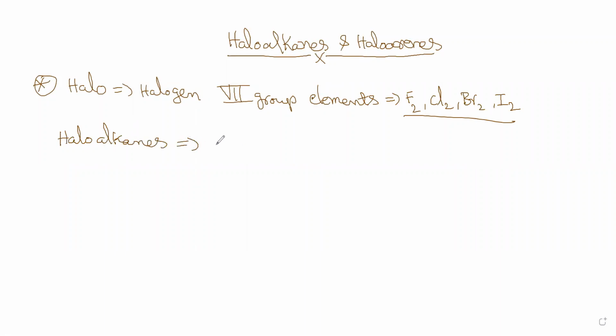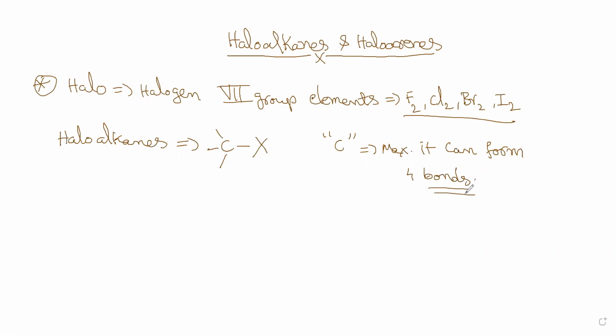If a carbon atom is connected to one of these halogens, we will write it as X. The rest of the bonds are different. Carbon can form a maximum of 4 bonds.